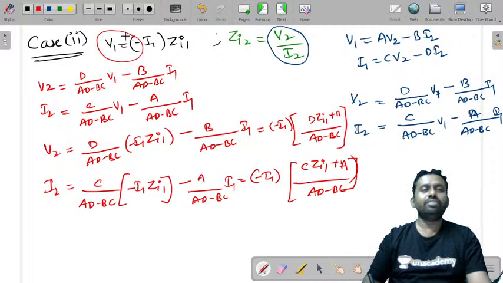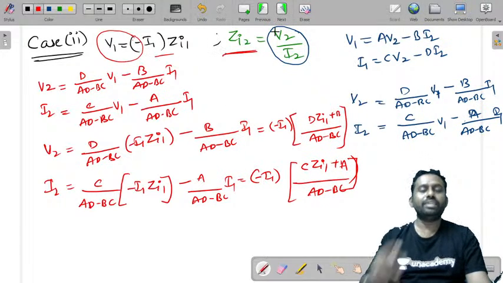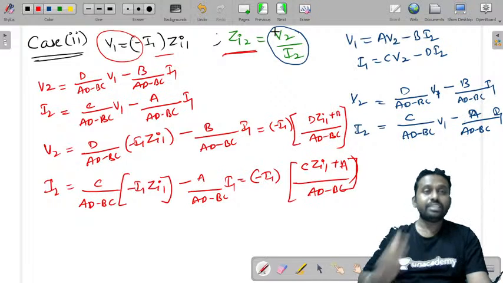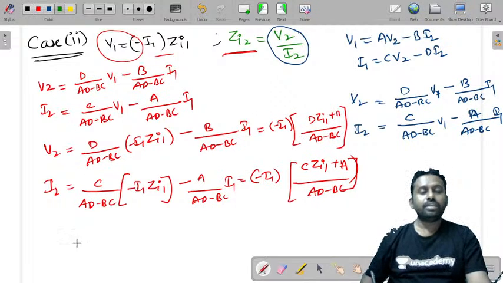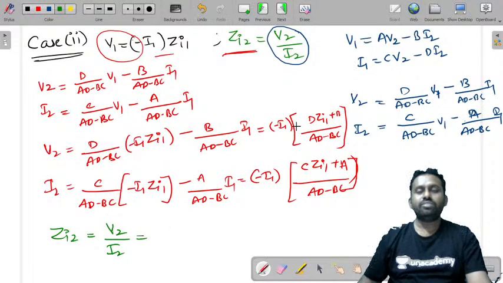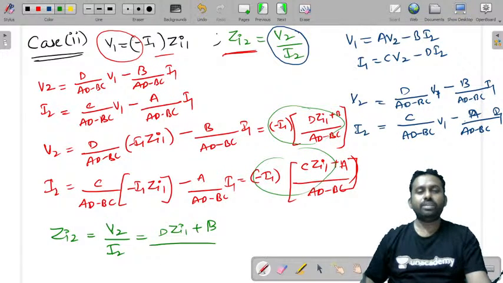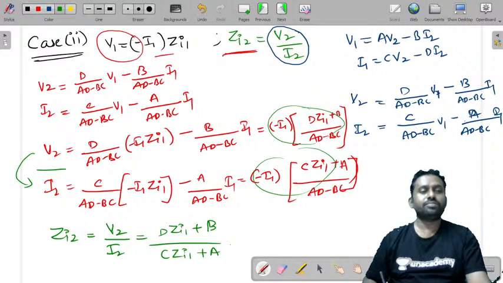Now when you make V1 is equal to this value, you need to find impedance at the second port. What is the impedance at the second port? It is Zi2 is equal to V2 by I2 is equal to, you divide these two values, this value by this value, minus I1 will get cancelled. You get D Zi1 plus B by C Zi1 plus A. Even the denominators will also get cancelled if you divide these two values.